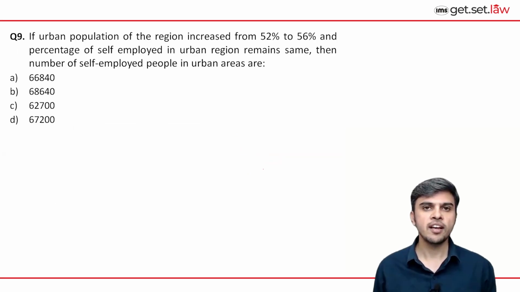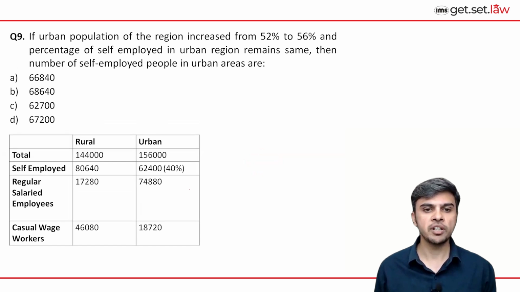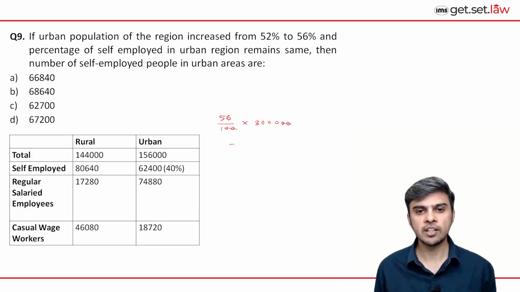Let's look at this question. If urban population of the region increased from 52% to 56% and percentage of self-employed in urban region remains same, then number of self-employed people in urban areas are. So urban population right now it is 52%. Now if it changes to 56% of total population, so 56% of 3 lakhs. So if we calculate this, 56 into 3 is 168. So this becomes 1,68,000. So 1,68,000 becomes the new urban working population.